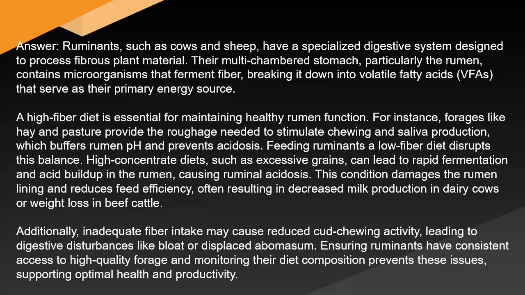High-concentrate diets, such as excessive grains, can lead to rapid fermentation and acid buildup in the rumen, causing ruminal acidosis. This condition damages the rumen lining and reduces feed efficiency, often resulting in decreased milk production in dairy cows or weight loss in beef cattle. Additionally, inadequate fiber intake may cause reduced cud chewing activity, leading to digestive disturbances like bloat or displaced abomasum. Ensuring ruminants have consistent access to high-quality forage and monitoring their diet composition prevents these issues, supporting optimal health and productivity.